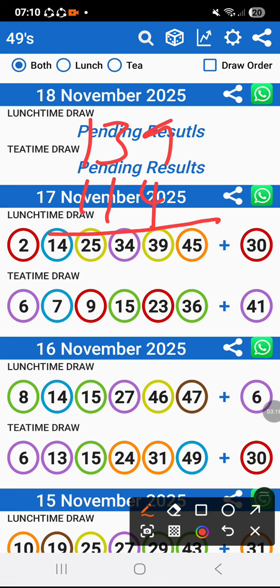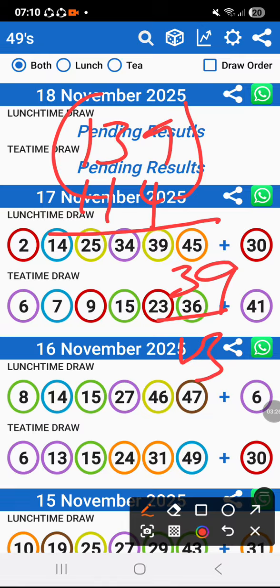So this is what you do. You go to the top code, which is 139. The first banker there is 39. The second banker is 13. Then you're going to add 1 plus 39, you get 40. 1 minus 39, you get 38. So the bankers are 38 and 40.